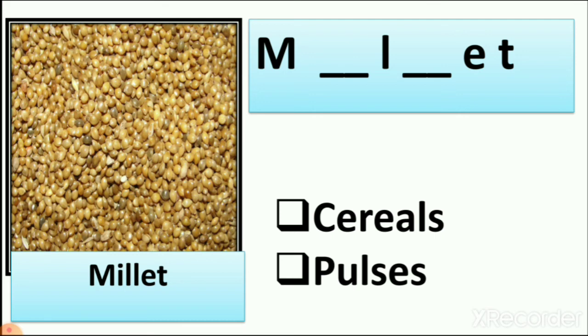M-I-L-L-E-T. So which letters are missing? Let's write M-I-L-L-E-T. So millet is a cereal we eat. What is this cereal we eat? Like wheat and rice. Now let's see the next one.